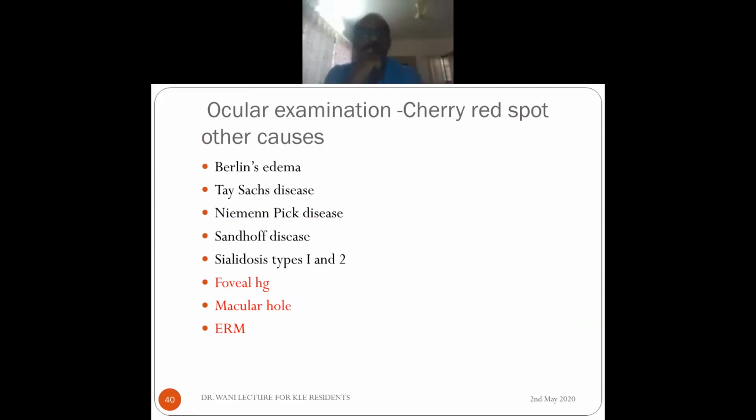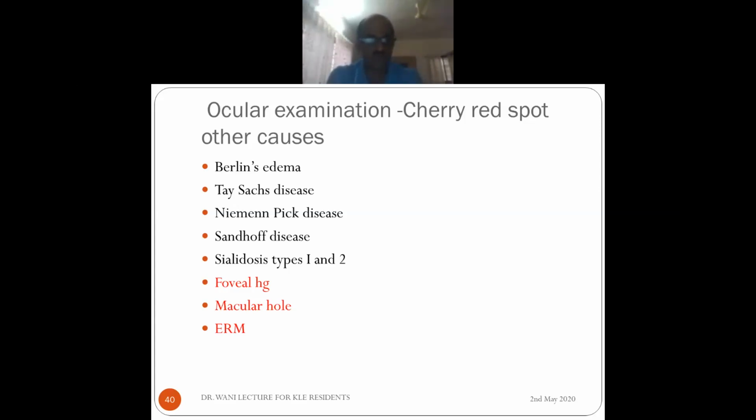Okay. So now we'll go to cherry red spot. Other causes: Berlin's edema due to trauma is the most important cause. There are some storage disorders, very rare, like Tay-Sachs disease, Niemann-Pick disease, Sandhoff disease, Sialidosis. There are a few more actually. There is a big list, but they are so rare. They always occur in children, so they are not very important.